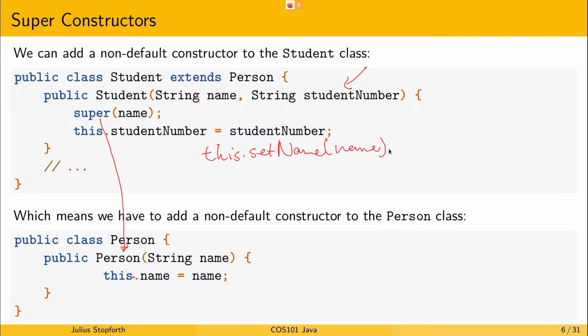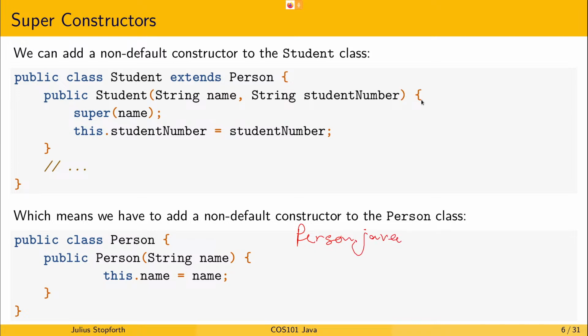Is the code on top with the super different to the code at the bottom? Are you comparing two codes or are they joint? They're separate, two codes, in separate files. This is person.java, and this is student.java.